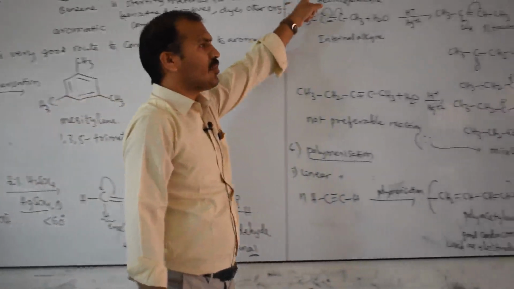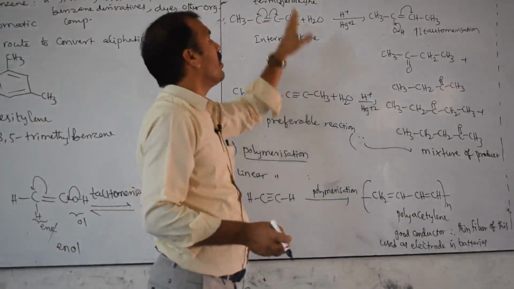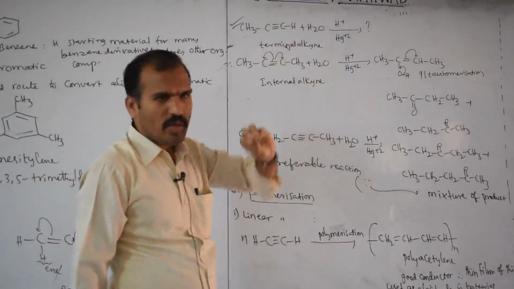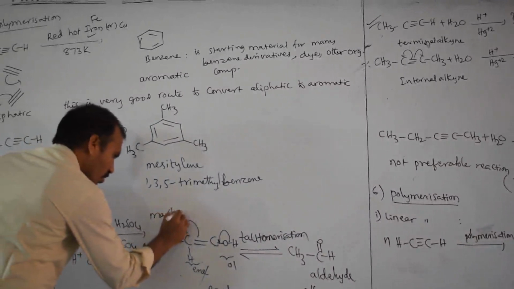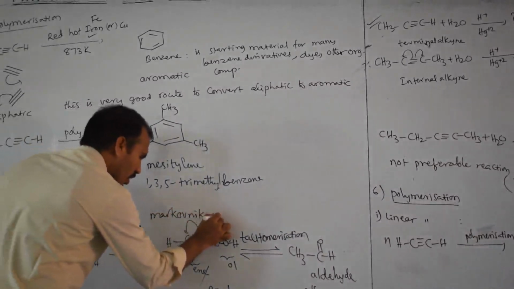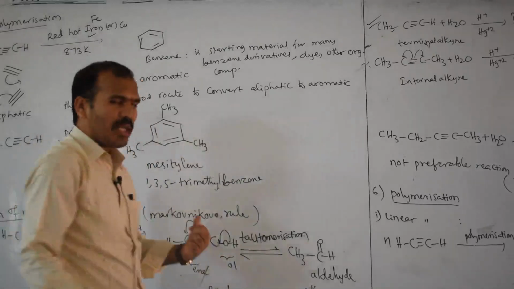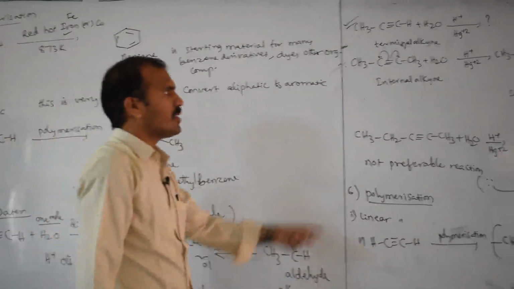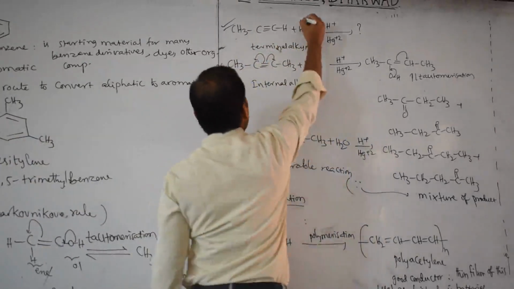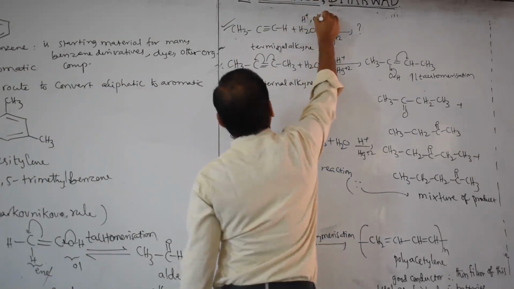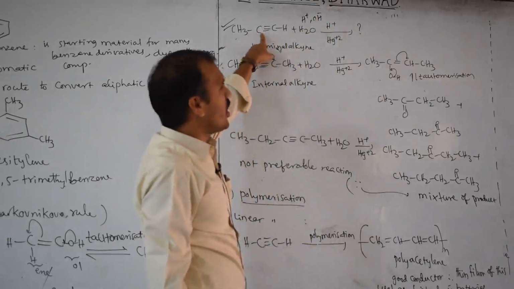The same thing, this is a homework for you. Write what the product is here. According to Markovnikov rule, you have to follow. Addition of water also follows which rule here? Markovnikov rule is followed here. Okay, here why is it not followed? It is symmetrical, this is unsymmetrical. Here one hydrogen is there and water means what? H plus and OH minus, the negative part is added to the middle carbon. Here no hydrogens are there.